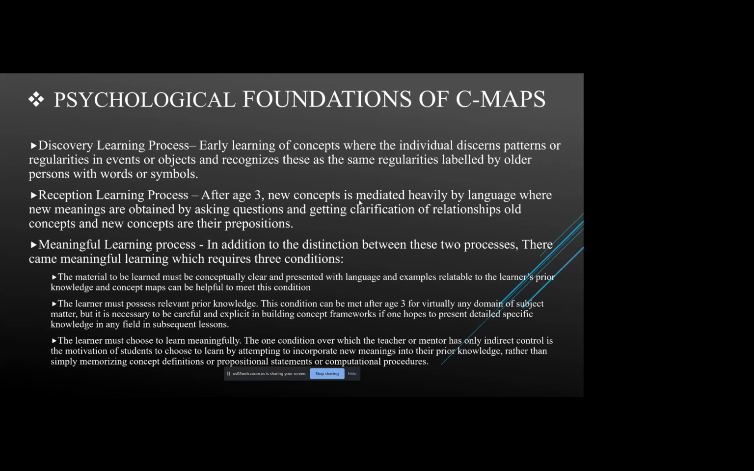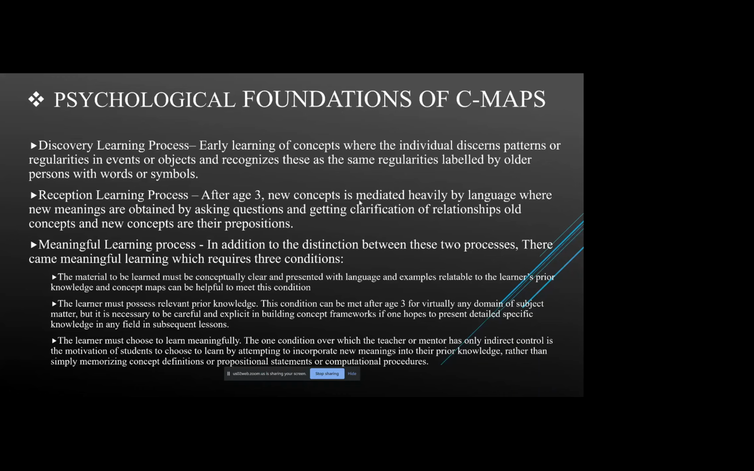In addition to the distinction between these two processes, there is meaningful learning, which requires three conditions. First, the material to be learned must be conceptually clear and presented with language and examples related to the learner's prior knowledge, and concept maps can be helpful to meet this condition. So basically, they should have prior knowledge of what they want to learn.